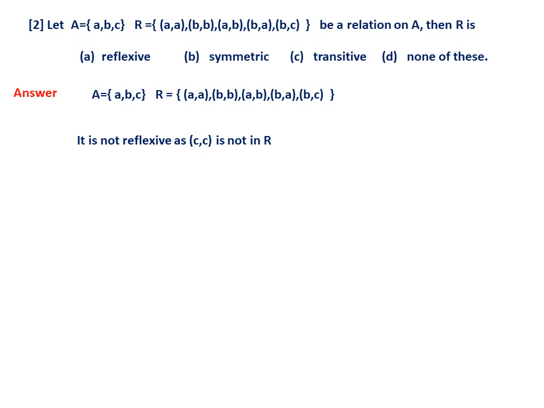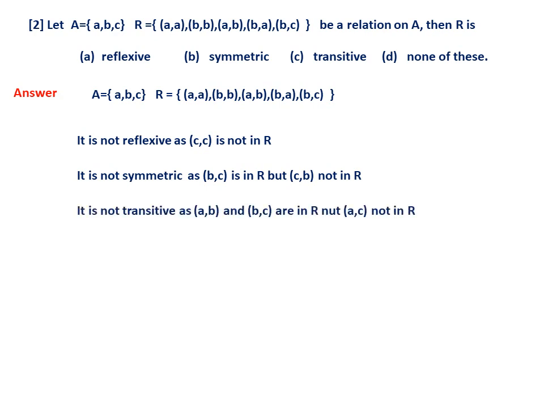See, here it is not reflexive because, of course, this is very simple. Second one is also very simple. CC is not there. That is the reason for not being reflexive. And it is not symmetric because BC is there, CB is not there. But look here, it is not transitive because of this condition. AB, BC is there. AB and BC have to be taken, but AC is not there. Therefore, it is not transitive.